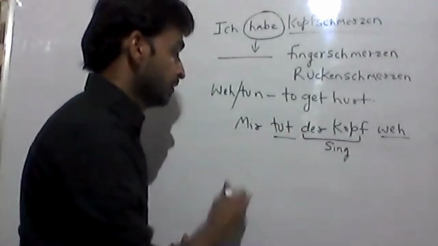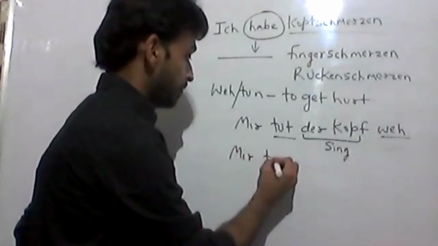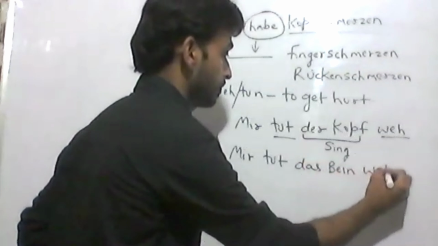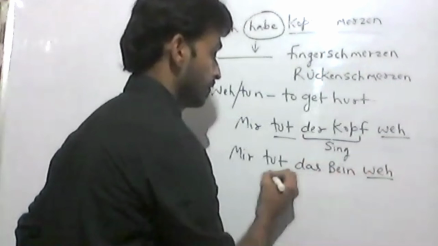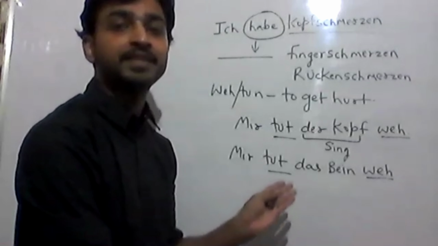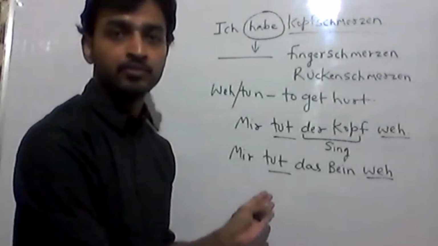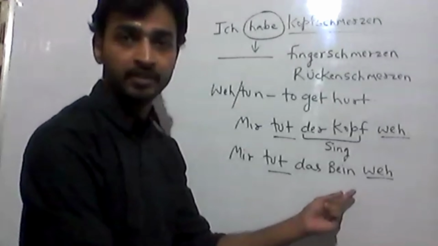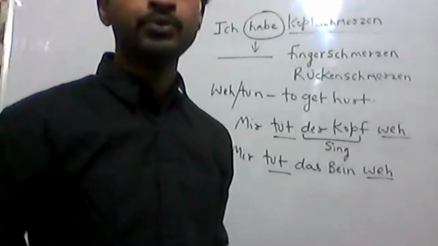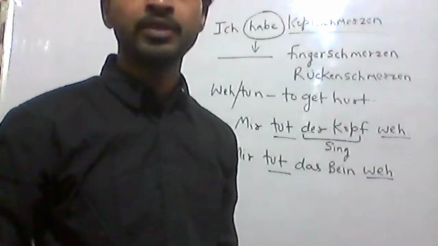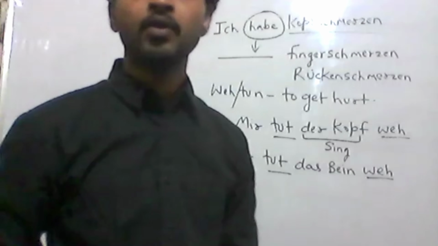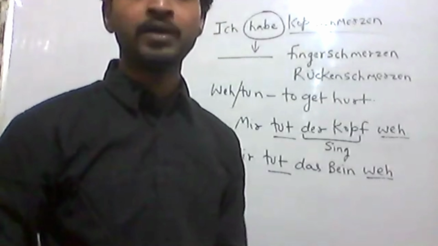Similarly, you can say mir tut das Bein weh. My leg is getting hurt. I have pain in my leg. So this is mir tut das Bein weh. This is the way we proceed with this. Mir tut das Bein weh. Mir tut der Rücken weh. Mir tut der Finger weh. So this is the process. Wehtun. And remember, always body parts.